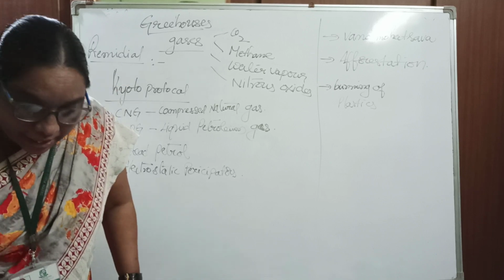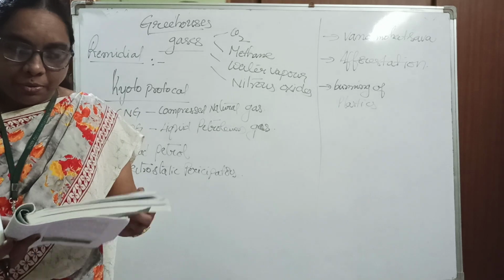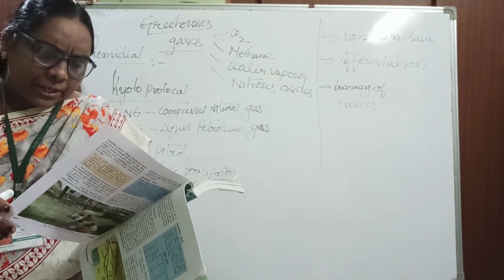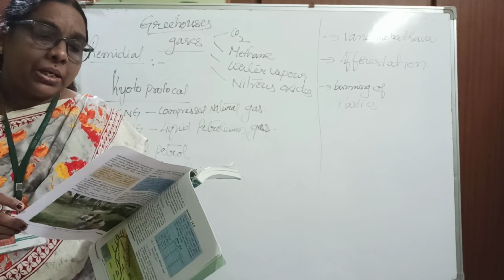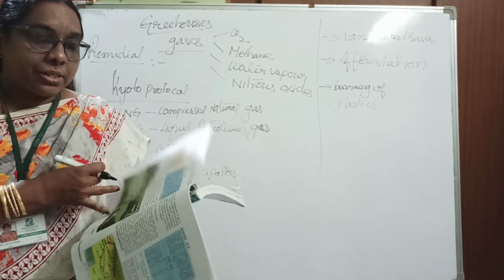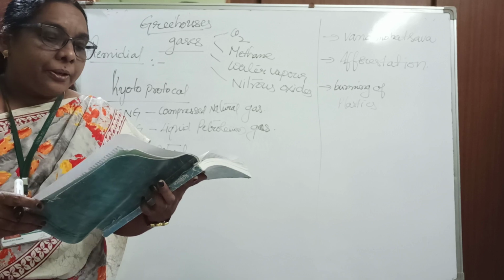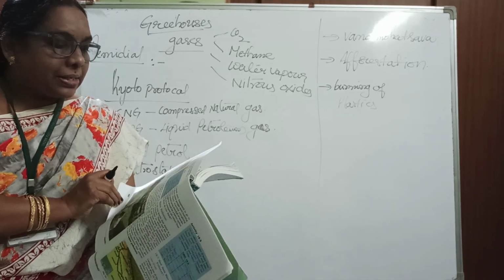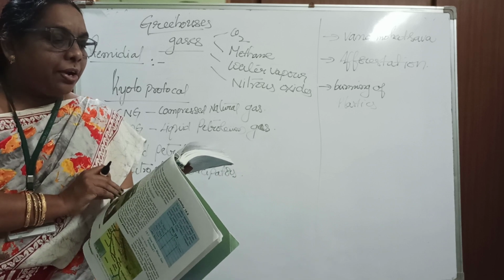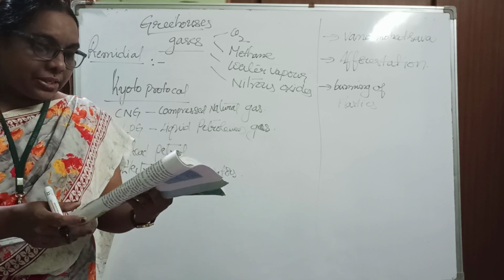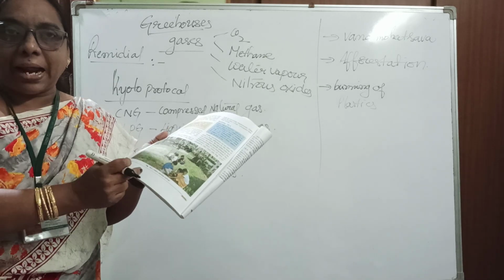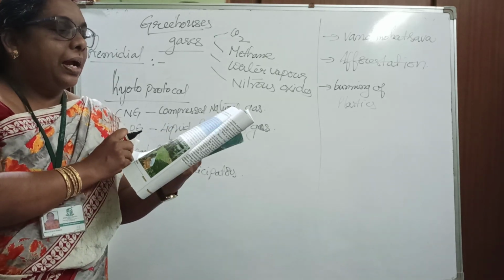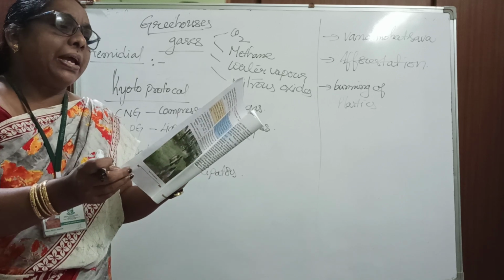Okay, yes, children, you can list out some more remedial methods, how you can stop air pollution. In the next class, we'll study how water pollution occurs, which is already a threat. If you see the textbook, page number 240, last class I explained about saying no to crackers. In the activities given, how you can plant saplings in the schools is also given. And next one, wherever you are going,